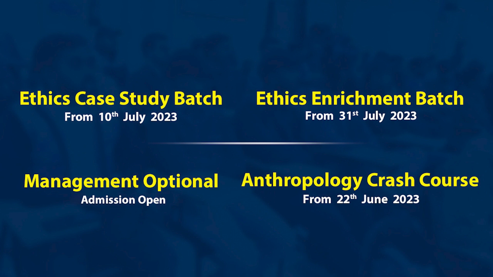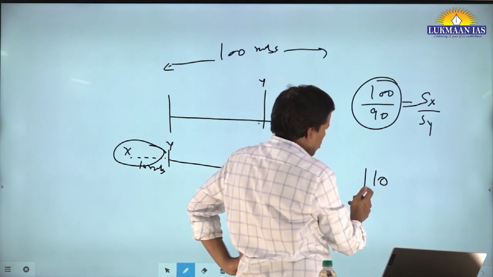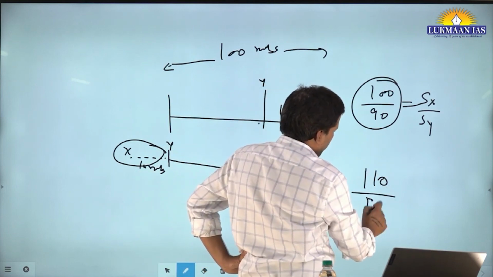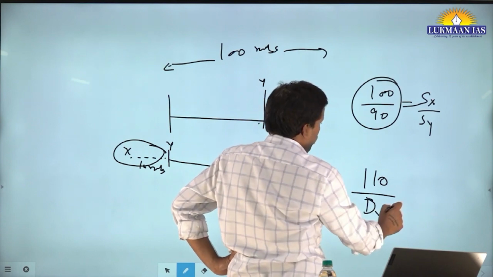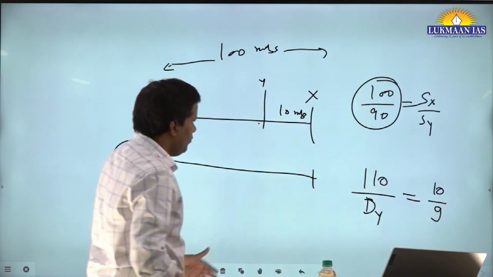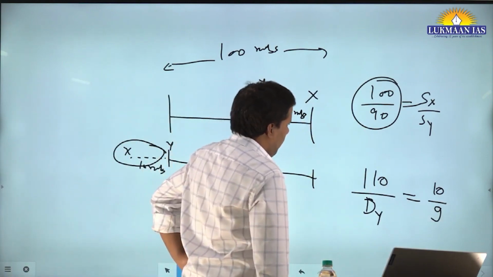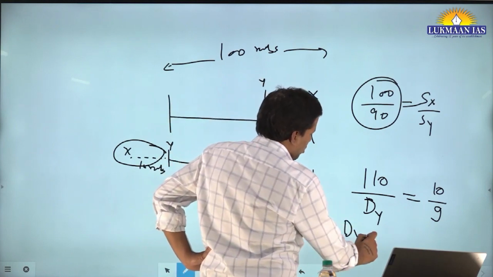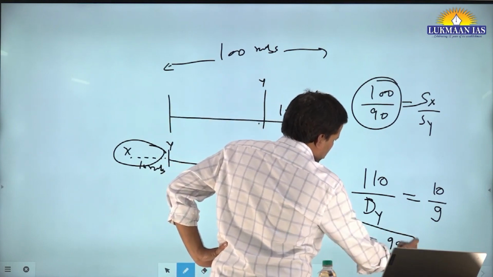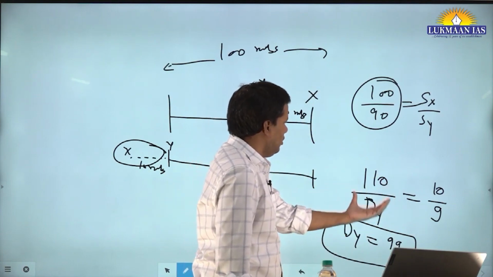You will say, okay, this is my speed ratio, 10:9. The distance traveled by Y you have to calculate. This will be equal to 10:9 because the speed ratio is going to be the same. So how much will it travel? dy is equal to 99. See, this is simple now, right?